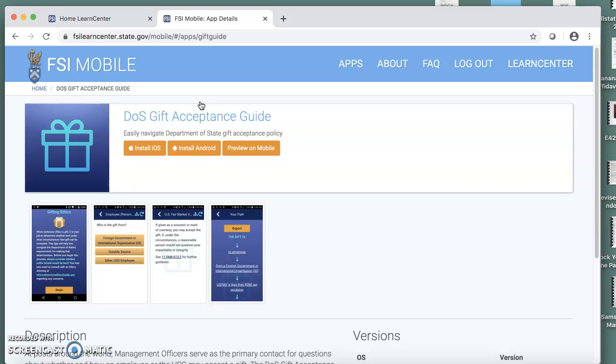The app also works on your desktop by clicking Preview on Mobile. For the purpose of this screencast, that's the way that we'll use the app. Go ahead and click on Preview on Mobile.